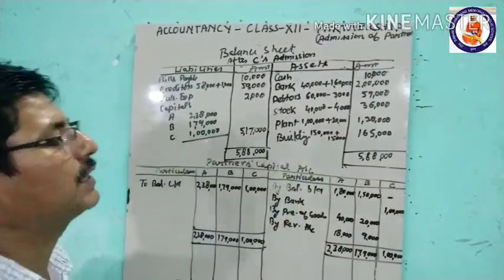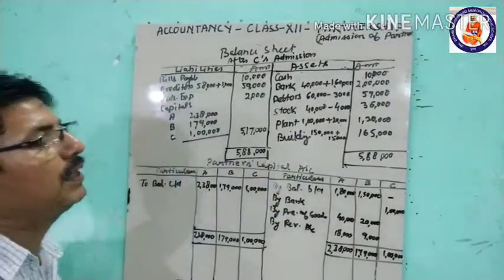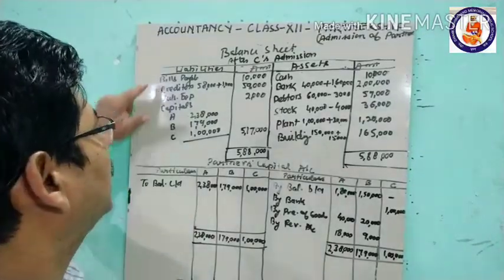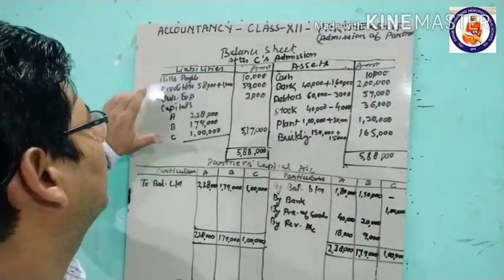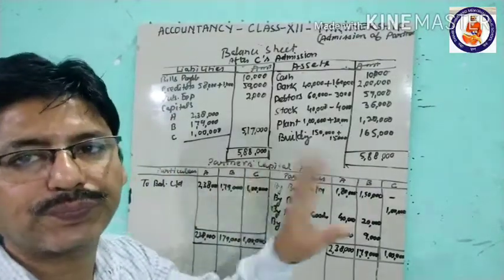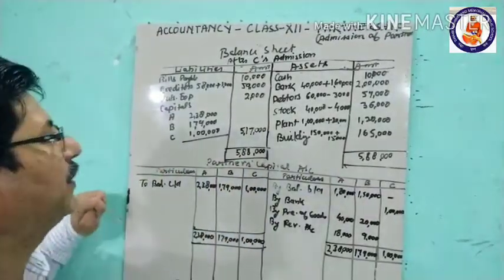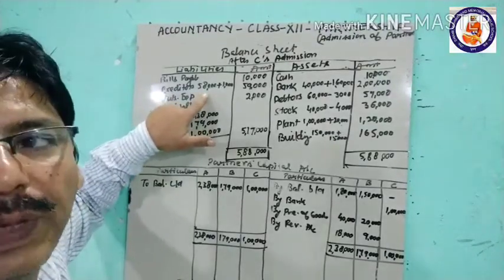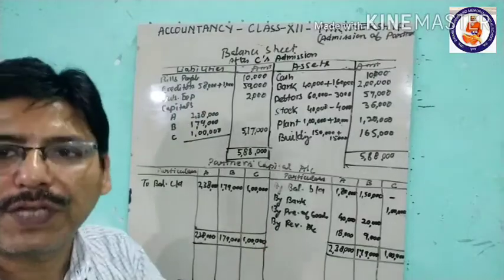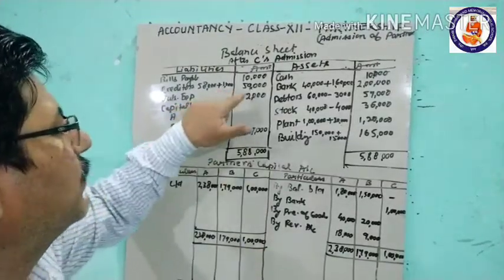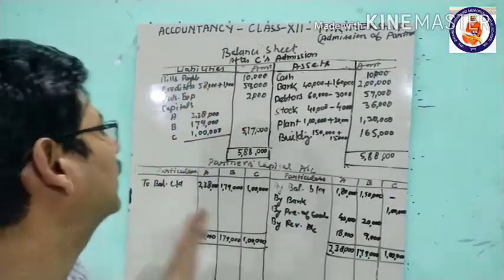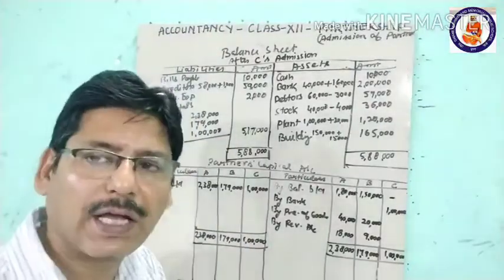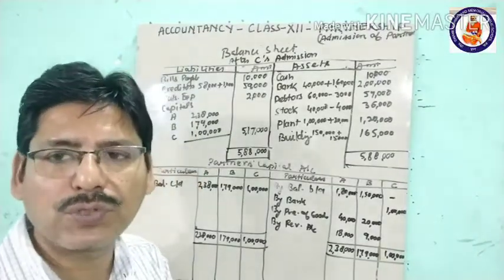Now come to the liability side. Bills payable is given in the question itself, in the balance sheet, so this is 10,000 rupees. We have just to copy it from there. Then creditors were 58,000 in the old balance sheet. Now 1,000 was unrecorded, so we'll add that, and now creditors are 59,000. Then outstanding expenses were 2,000 in the old balance sheet, and there was no change in that.